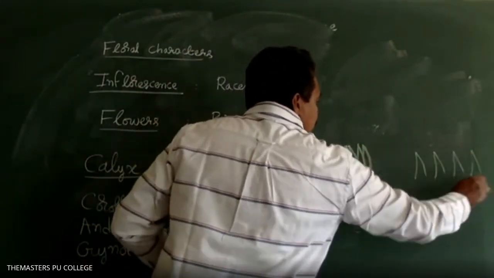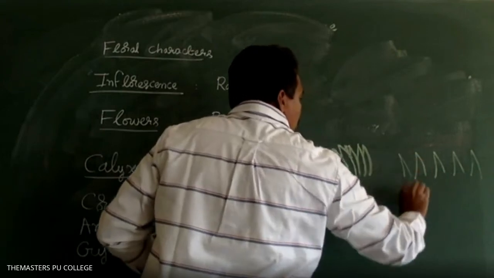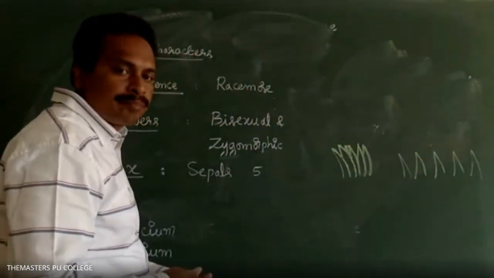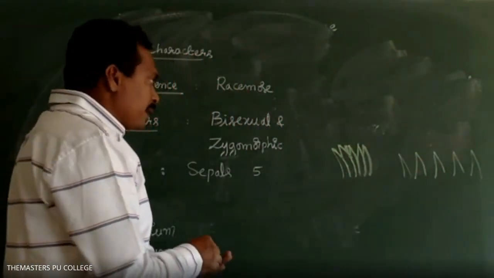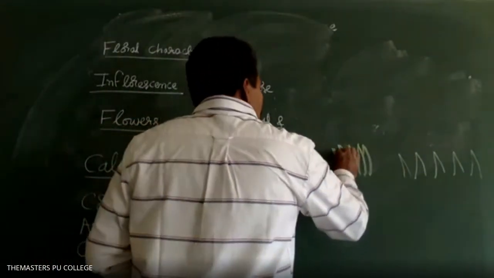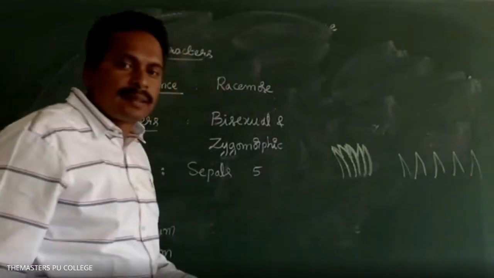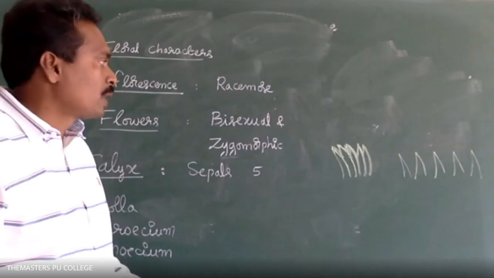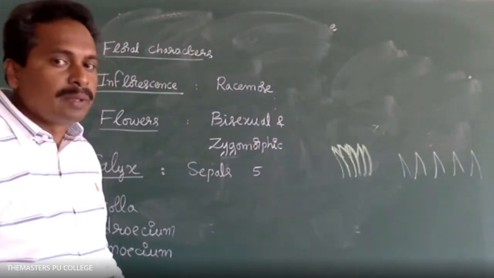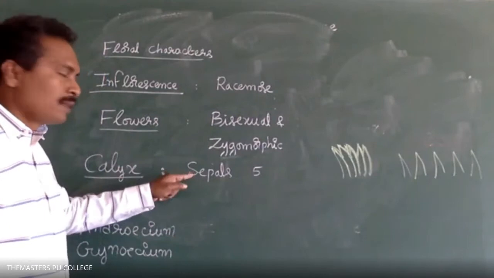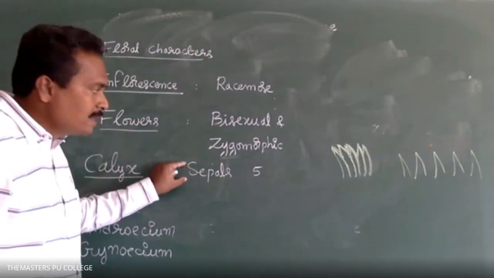Free sepals are called as what? Polysepalous. Very good. So in Fabaceae family, the calyx consists of 5 sepals.